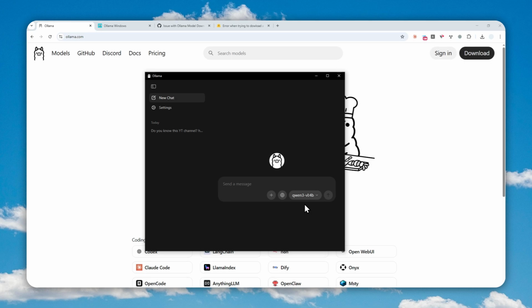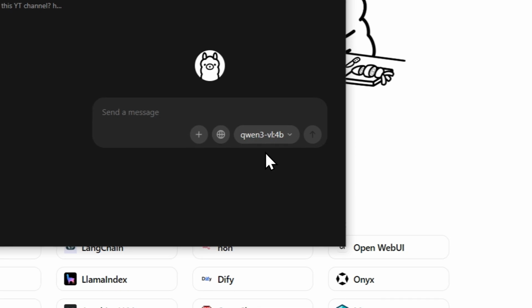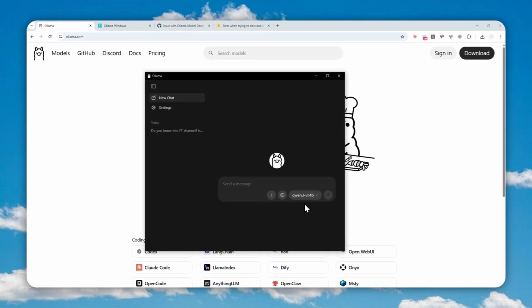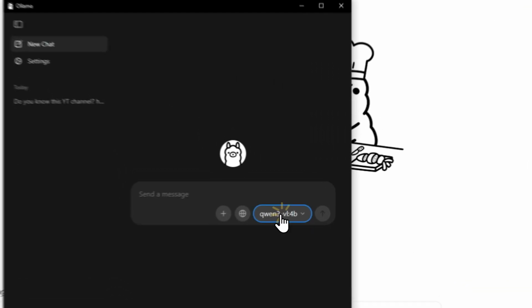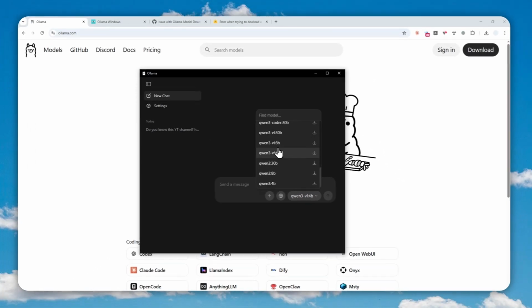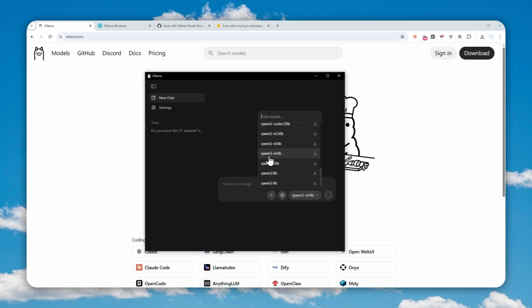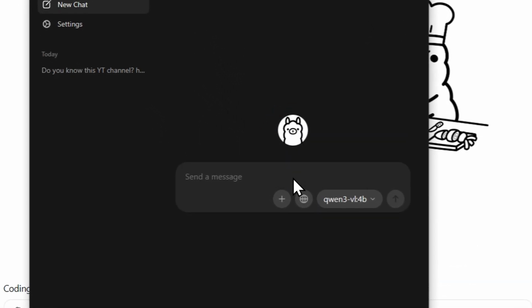This is my experience with LM Studio. Usually they're going to tell you that the model is being downloaded, so be patient until finished and then you can start chatting with the model. But it is not the case for the interface version of Ollama. There is no indication, there is no way to know that the model is being downloaded.